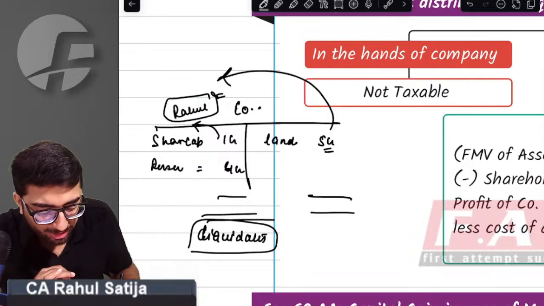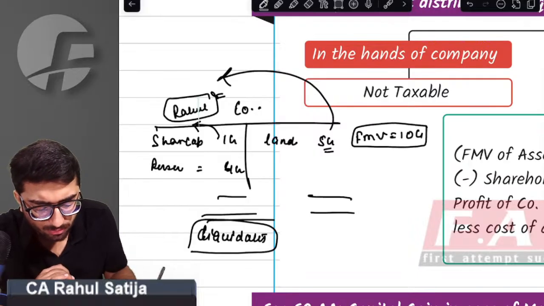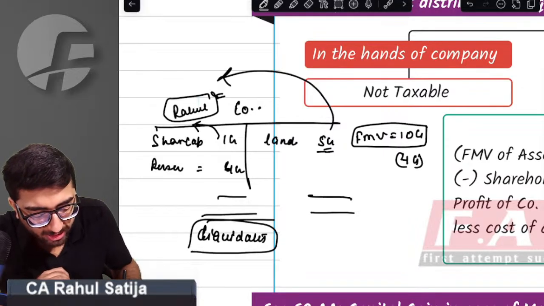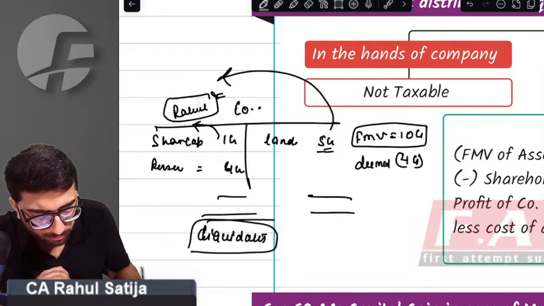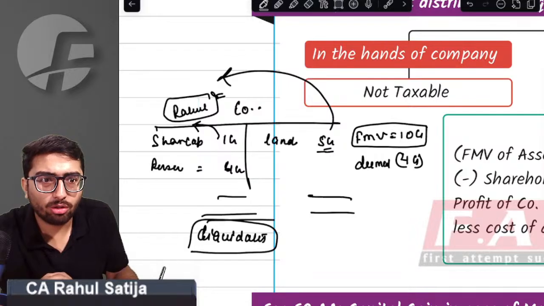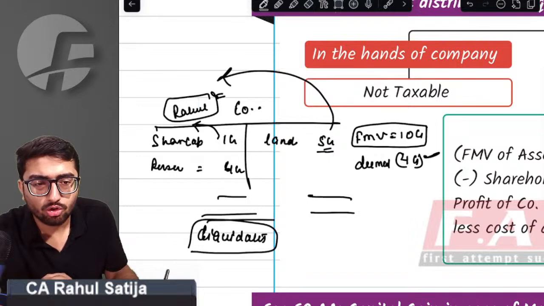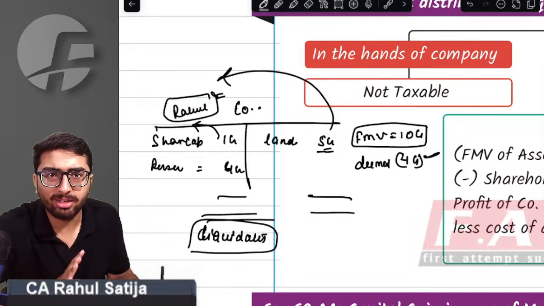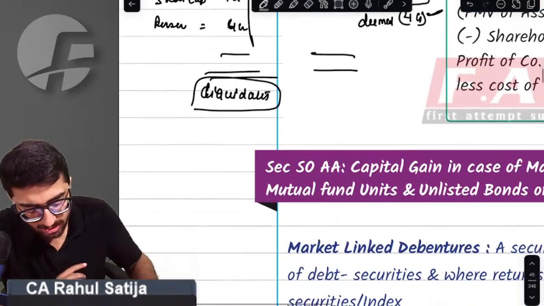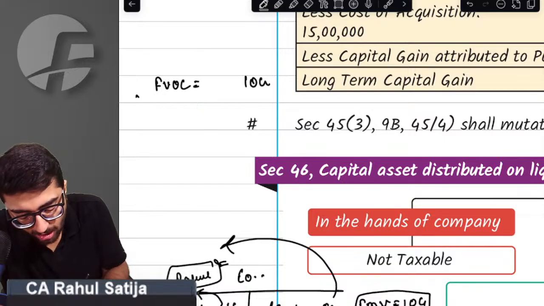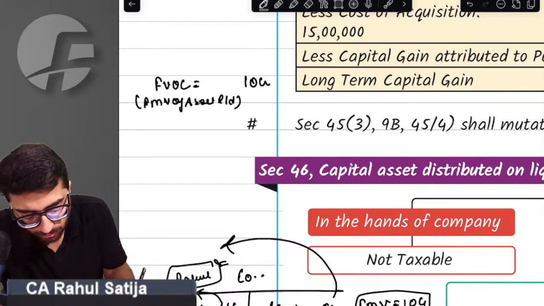The provision says if this land is being distributed, whose fair market value might be 10 crore, then out of this 10 crore, 4 crore will become deemed dividend. Right answer is yes, sir. The provision says on the remaining amount capital gain will apply. Sir, let us understand. In this transaction, full value of consideration shall be taken. 10 crore land is being given. Full value of consideration shall be the FMV of the asset received.